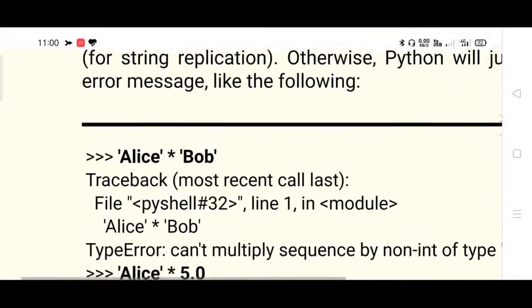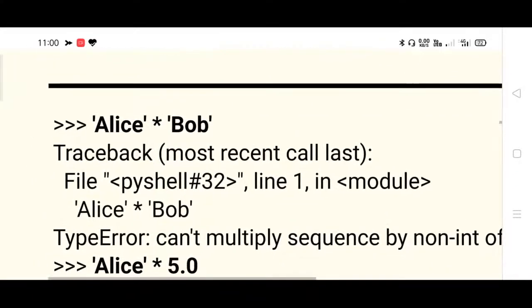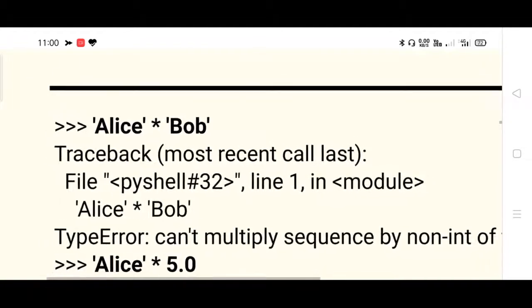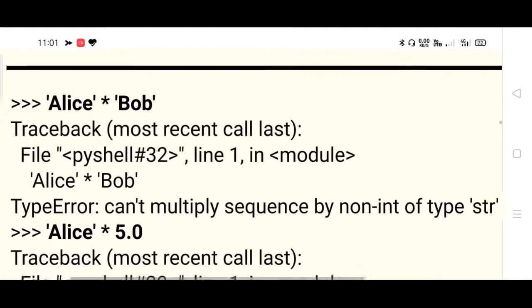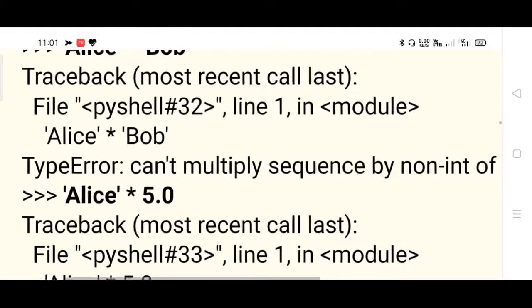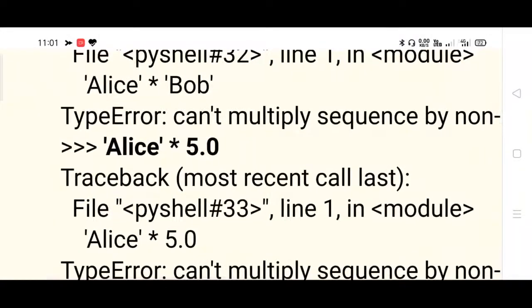One more scenario is taken here. Alias in multiplication with Bob. What will happen? Earlier for concatenation, it is a must that you use two strings. But for replication, if you use two strings, you will end up with an error message. Replication, how many number of times? So a number is a must for replication. If you try to put an asterisk between two strings, you will end up with an error message. See, type error, can't multiply sequence by a non-integer type of string. And only integers are allowed for replication.